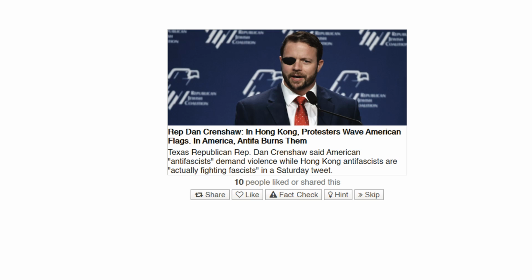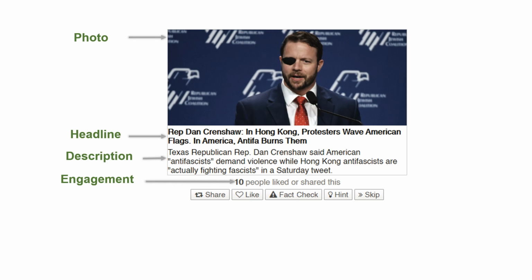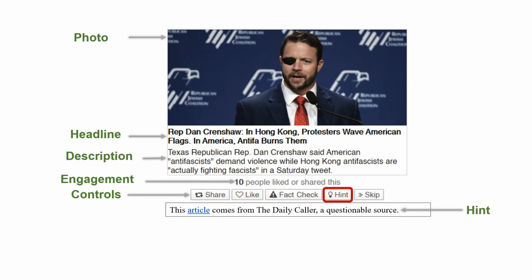As shown in the example, each article shown within Fakey consists of a corresponding photo, headline, description, social engagement metric, and game controls. The value of the social engagement metric, that is the number of people who liked or shared the article, is randomly drawn such that roughly 69% of the articles display engagement values greater than 100, with roughly 3% showing values higher than 100,000. Players get the maximum number of points for sharing mainstream content or for fact-checking low credibility articles. Using a hint prior to taking an action halves the number of points.